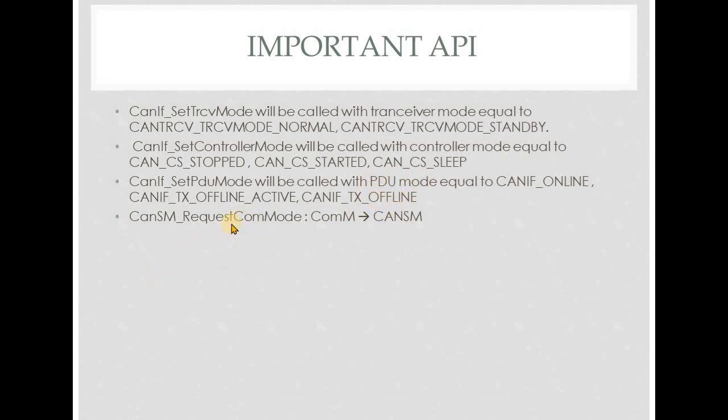Then we have the API which we call CAN-SM request COM mode. Who is using this API? COMM will use it to request the mode change. So if COMM needs to go to NOCOM, the parameter of this CAN-SM request COM mode API will be NOCOM.